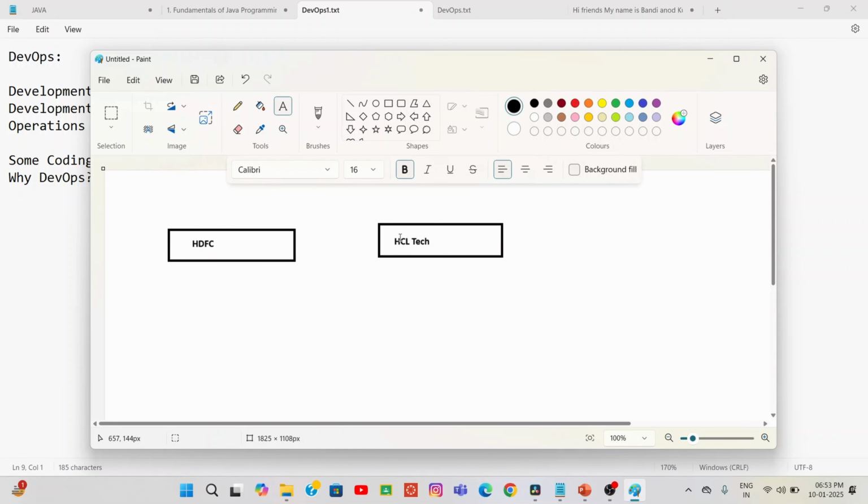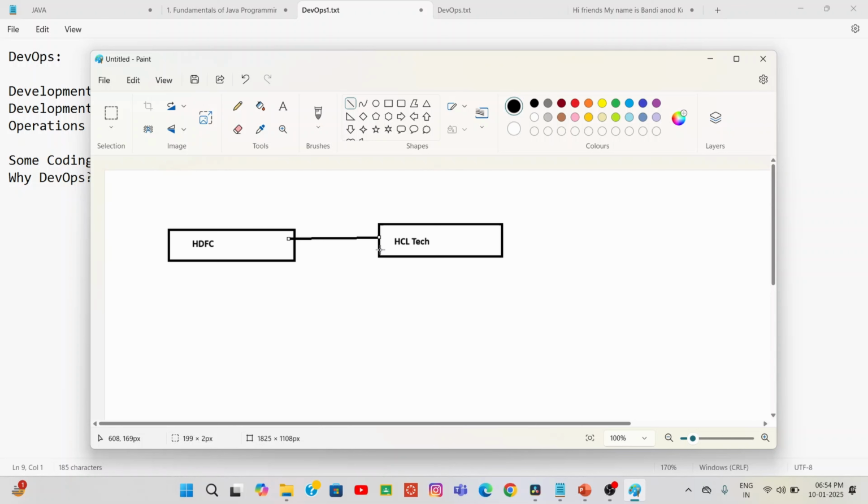In this HCL team, there will be developers, an operations team, and plenty of different teams available. They are requesting HCL Tech to develop one application for them, and the application should store the entire username, password, and transactions, the entire data, including previous data.